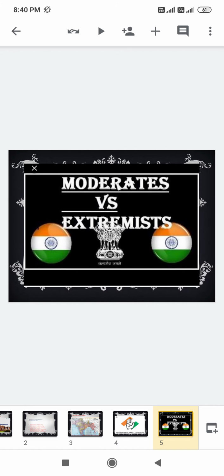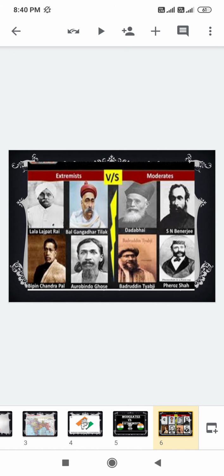You will see that some of the great leaders of the extremists and the moderates are given here. The extremist leaders were Lala Lajpat Rai, Bal Gangadhar Tilak, Bipin Chandra Pal, and Aurobindo Ghosh. You'll find this on page number 59. The first three were also regarded as Lal, Bal, and Pal. They were the famous extremist leaders during the time.